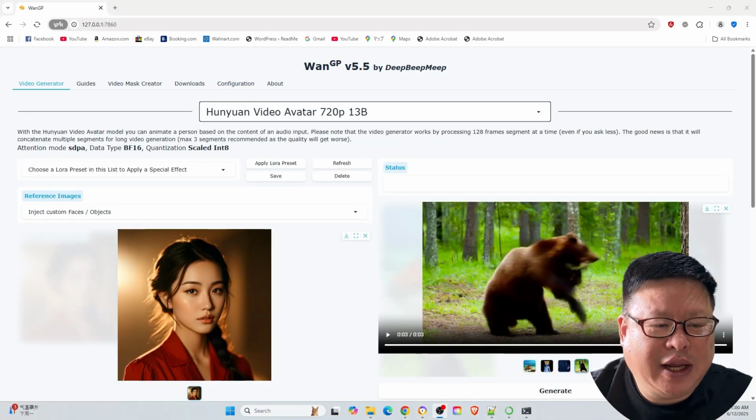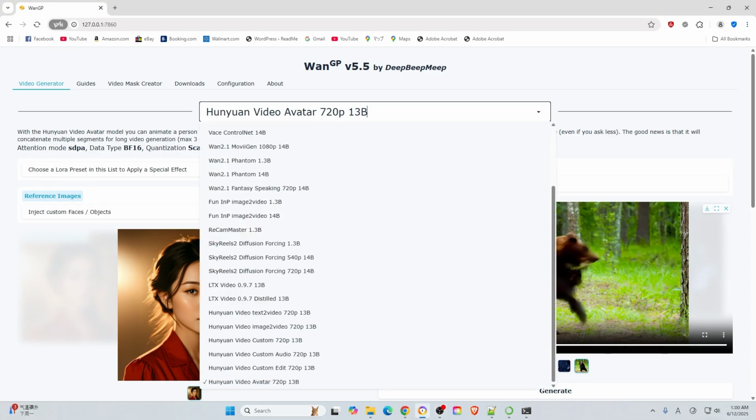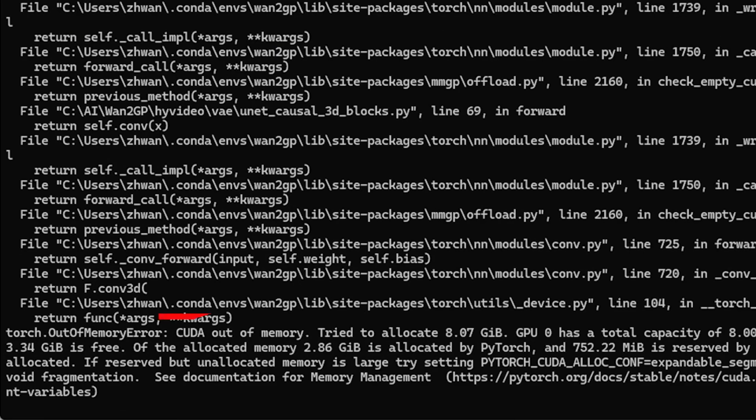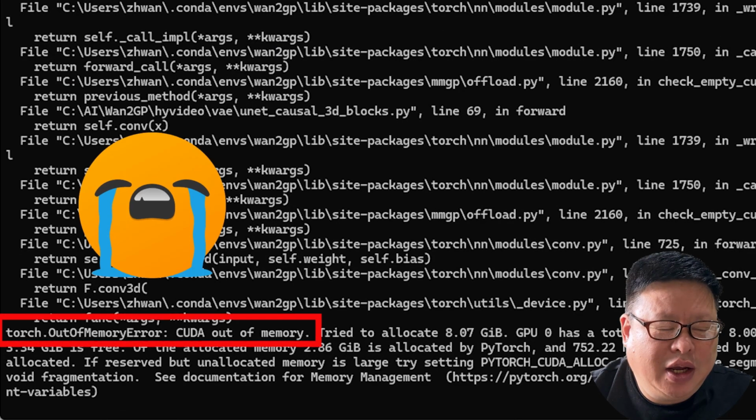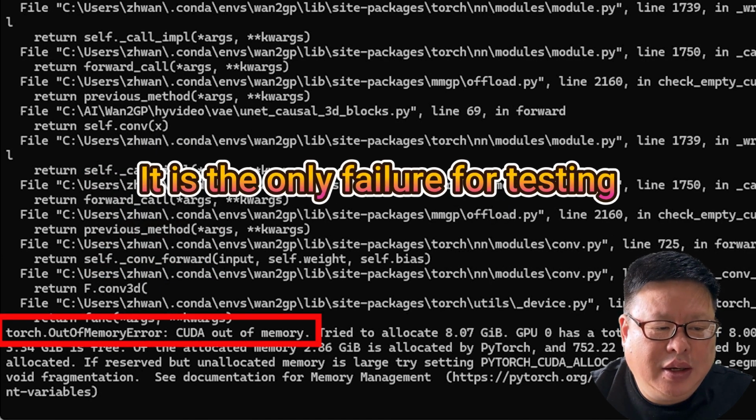Finally, I also tested the HunyuanVideo-Avatar. However, no matter how I change the starting parameters, it always gives me an OOM error. It looks like my old RTX 2070 is not ready for the HunyuanVideo-Avatar project.